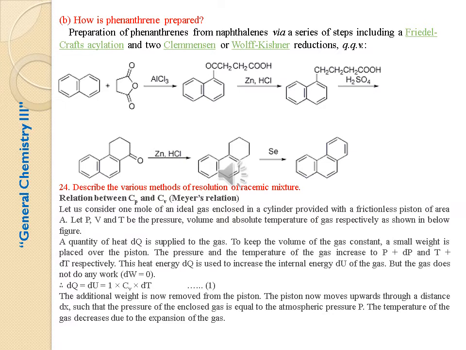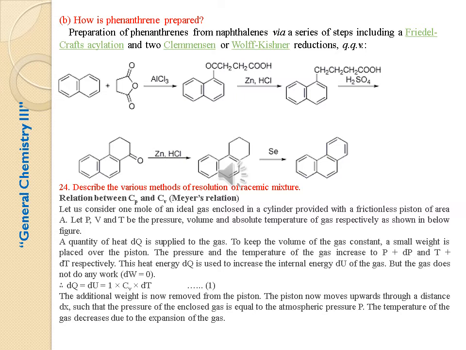B. How is phenanthrene prepared? Preparation of phenanthrene from naphthalene via a series of steps including a Friedel-Crafts alkylation and 2 Clemmensen or Wolff-Kishner reductions. Here we are taking a naphthalene molecule, it reacts with succinic anhydride in the presence of aluminum chloride, that is a Friedel-Crafts reaction. It produces a